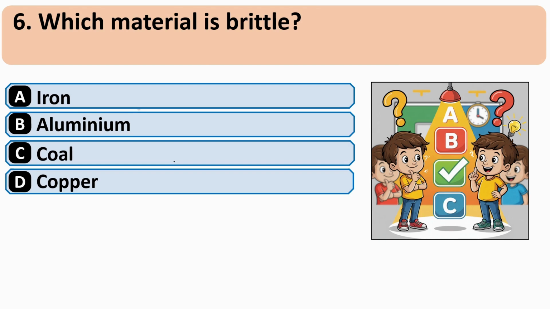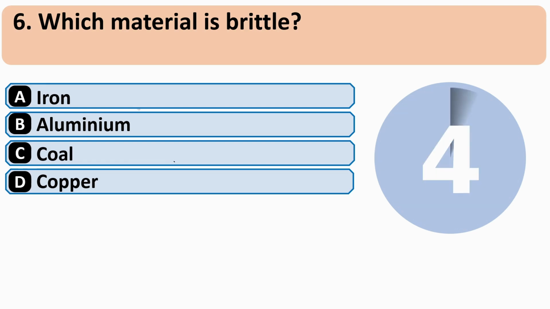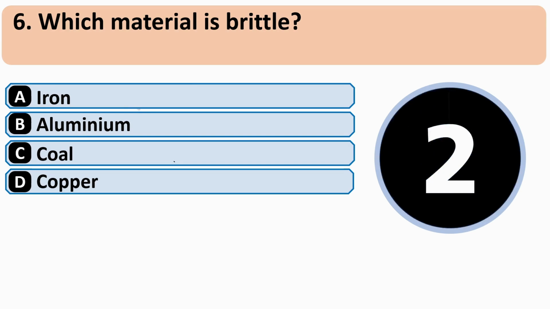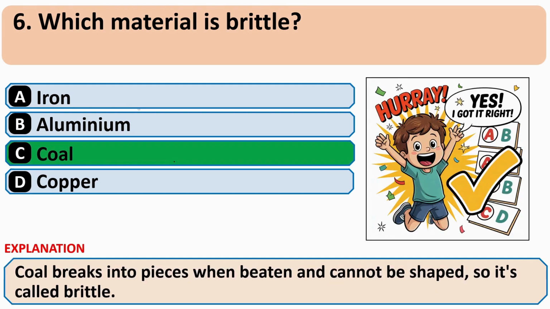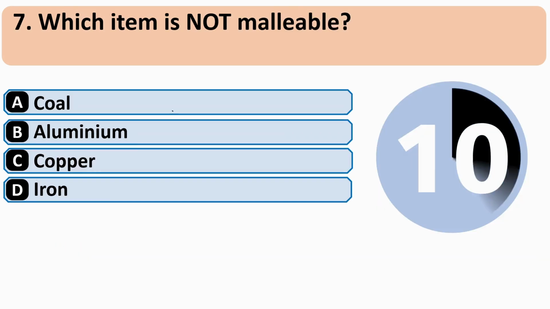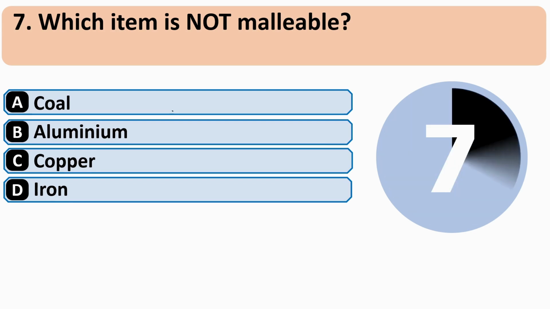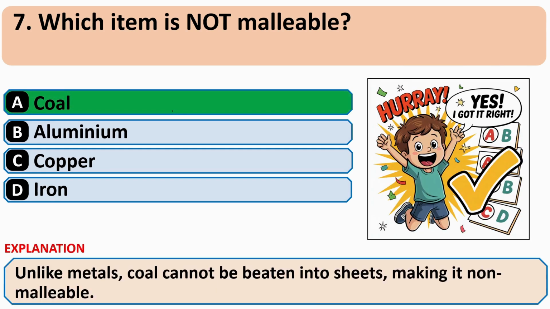Which material is brittle? And correct answer is C, coal. Which item is not malleable? And correct answer is A, coal.